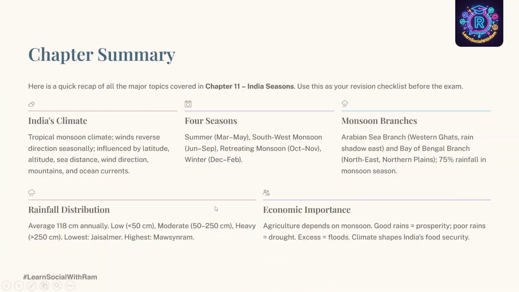This completes our chapter India seasons. This is a very simple and a small chapter. So you have to keep in mind that India has a tropical monsoon climate, and India has 4 seasons: summer, southwest monsoon, retreating monsoon, winter. Monsoons completely control the rainfall distribution, and climate plays a major role in India's economy.